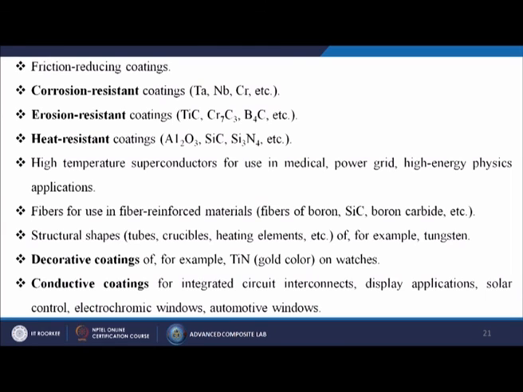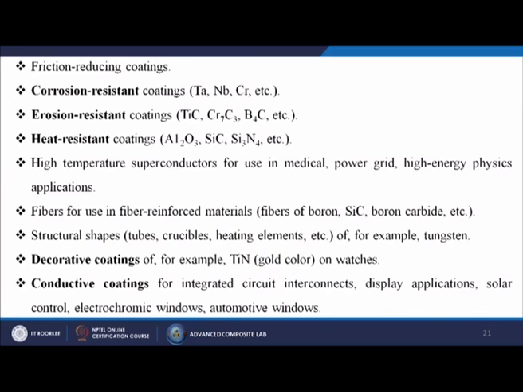High temperature superconductors for use in medical, power grid, high energy physics applications. Some decorative coatings, for example titanium nitride, gold color on watches, what we call gold plating, like my watch. Then conductive coatings for integrated circuit interconnects, display applications, solar control, electrochromic windows, automotive windows.